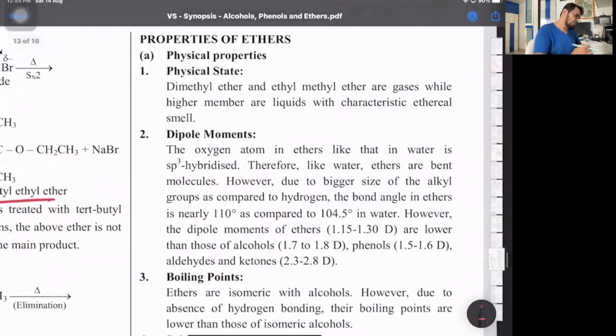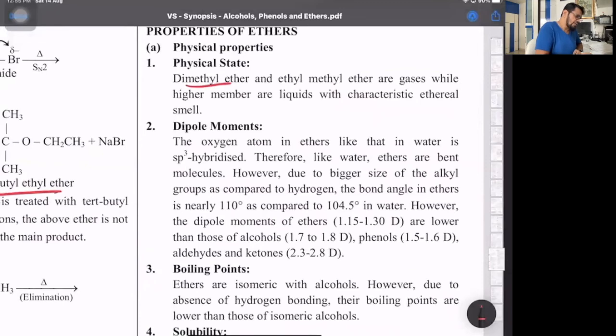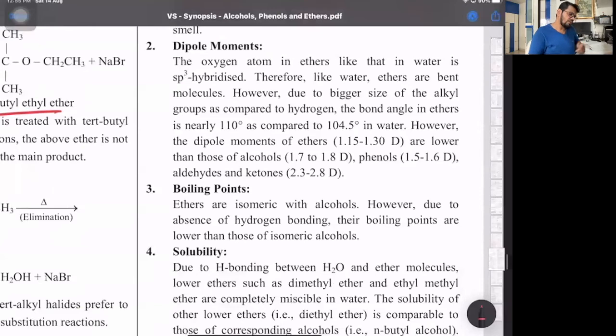Then physical properties. Dimethyl ether and ethyl methyl ether are gases, whereas the higher members are liquids. Dipole moments, they do have high dipole moments, because of the bulky alkyl groups. So compared to water, which is 104.5, the angle is around 110. It's 111 degrees. And the dipole moments are there because of the bulk of the alkyl groups. Ethers are isomeric with monohydric alcohols.